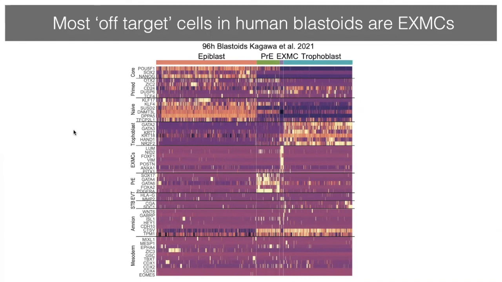And what he found is that in the blastoids made by Nicolas Rivron, which contain very few off-target cells, only 2%, the majority of those 2% cells actually correspond to extraembryonic mesoderm cells. They express the extraembryonic mesoderm cell gene. And so this was a really big surprise.